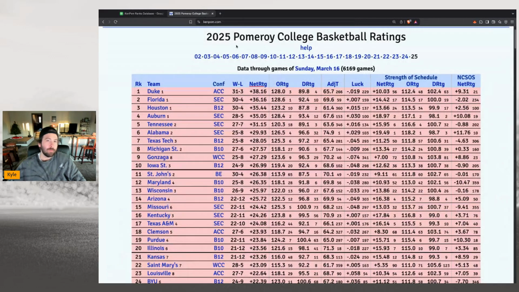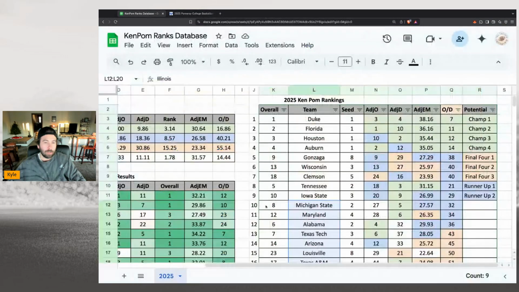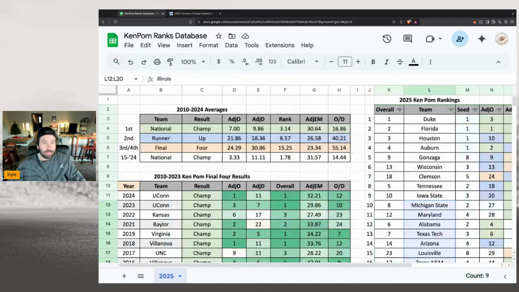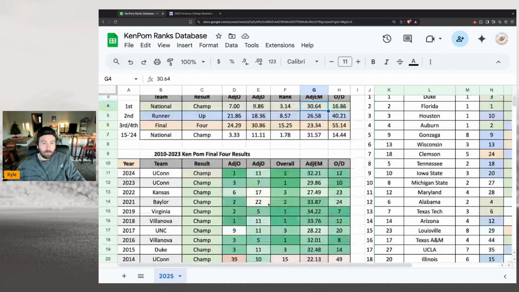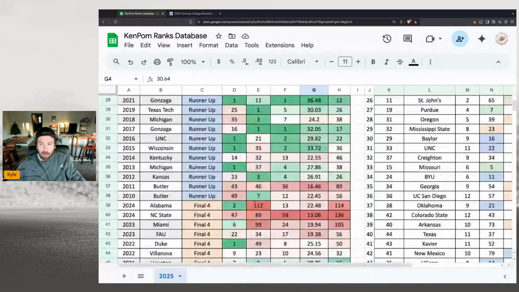This is a free website, KenPom.com. Look for your offensive rating, your defensive rating, and any other things that you want to look for here. But again, I'm looking for teams that were top 7 in offense, top 10 in defense. They rank in the top 4 overall, and they have an efficiency metric over 30.64. That's your champion. So Duke and Florida, man, those are the 2 teams that stuck out for me. And you guys can check that stuff out for yourself. So there you have it.